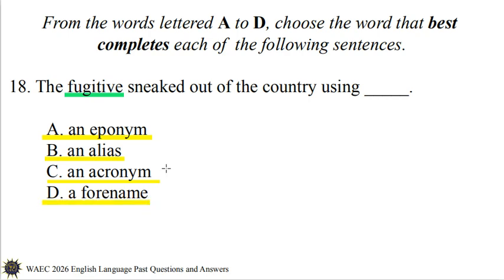Now, because this person is a fugitive, that is a criminal who is on the run, then the correct option is option B, an alias. The fugitive sneaked out of the country using an alias. That is another name. This name could be a real or a fake name that a person bears.